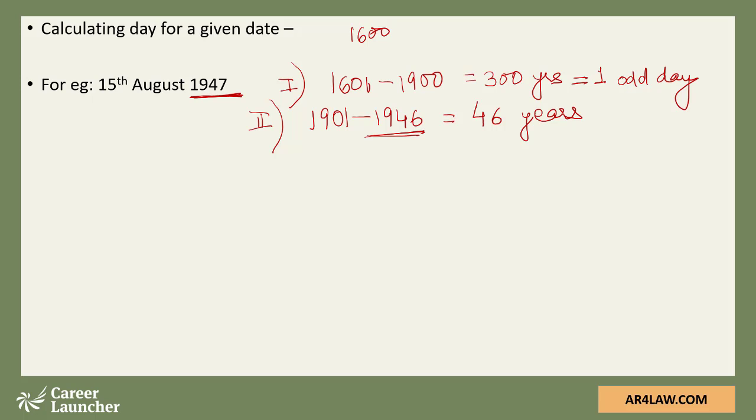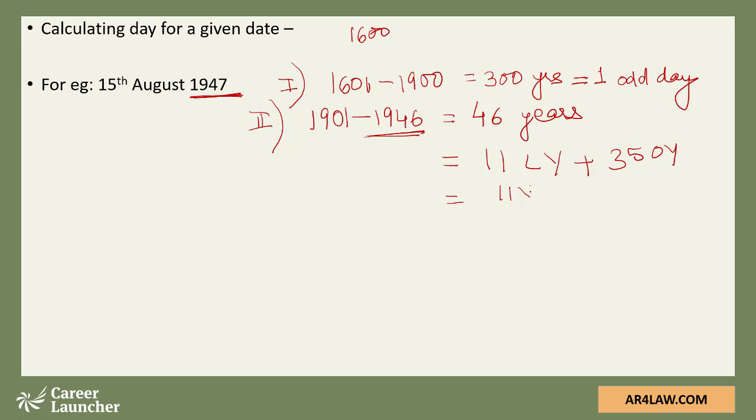So we will be talking about the duration 1901 to 1946, which are a total of 46 years. Now in these 46 years, we will look at how many ordinary years and how many leap years. 46 divided by 4 gives 11. So these 46 years have 11 leap years, and the balance, 46 minus 11, is 35 ordinary years.